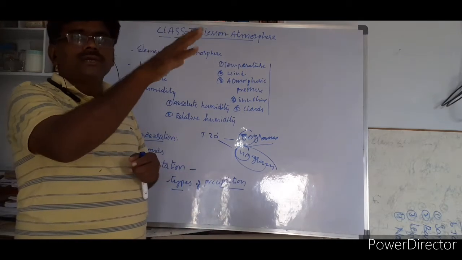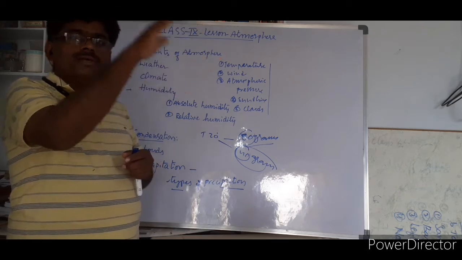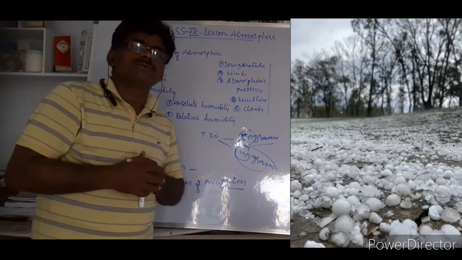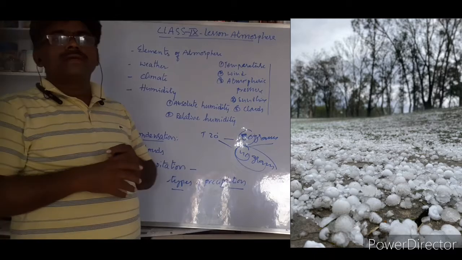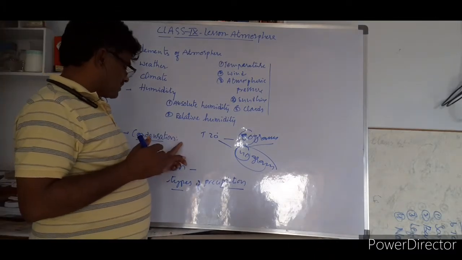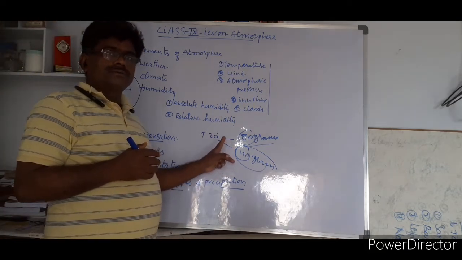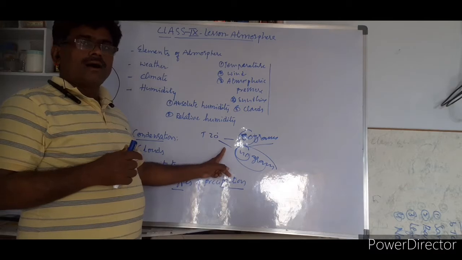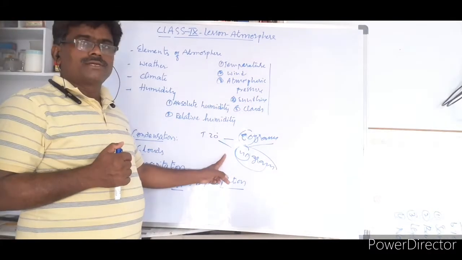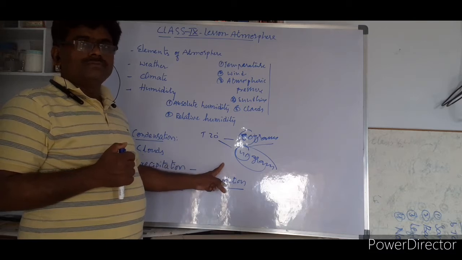And even sometimes during certain seasons, it changes into big stones, what we call hailstones. These are all things we can observe in the process of condensation: changing water vapor into water, or snow, or sleet, or hailstones.